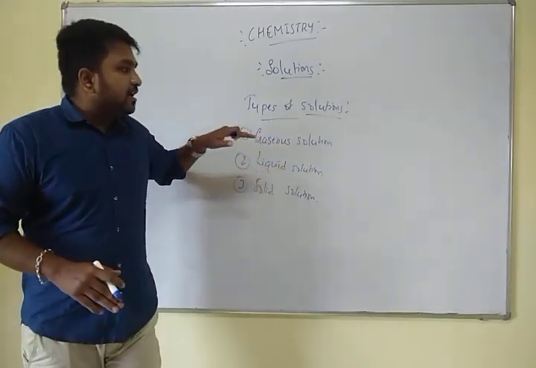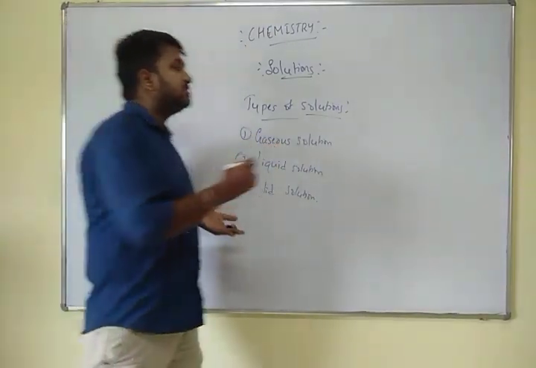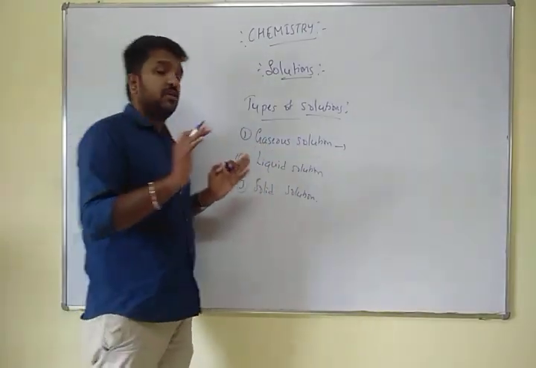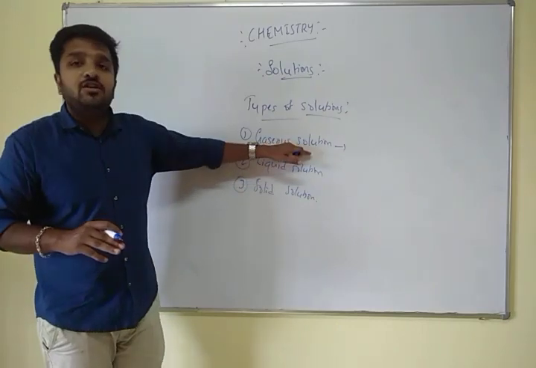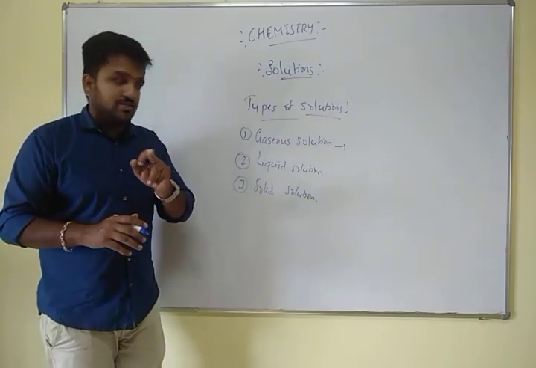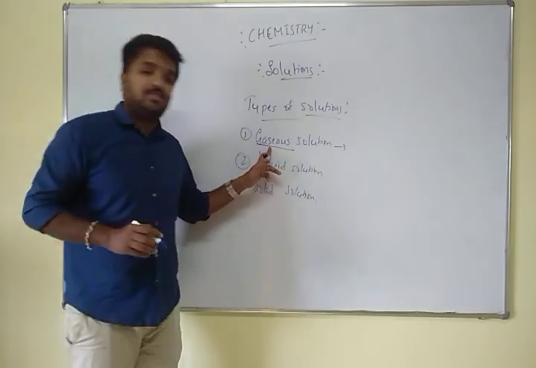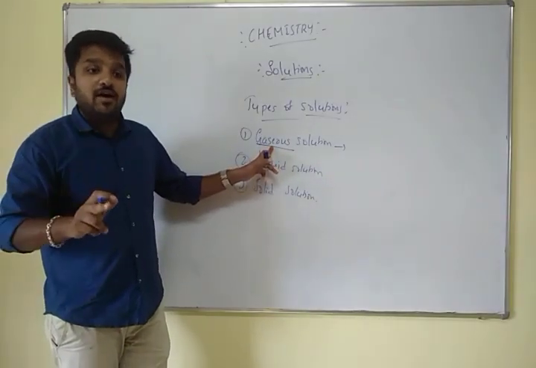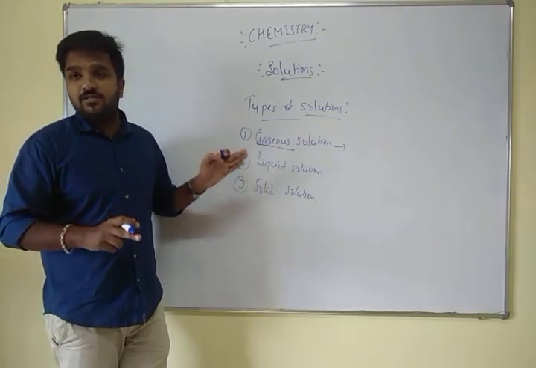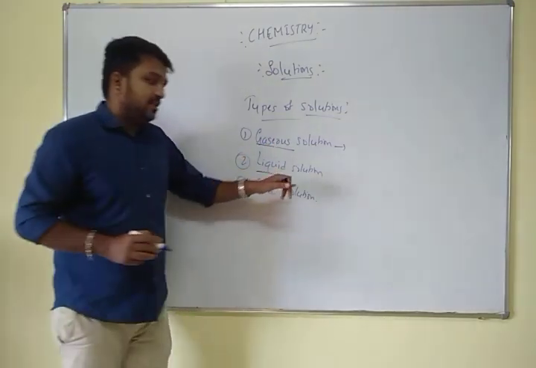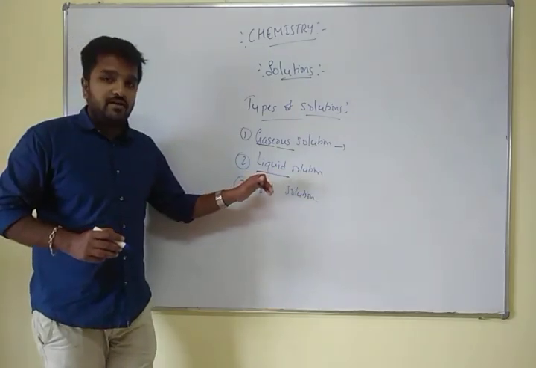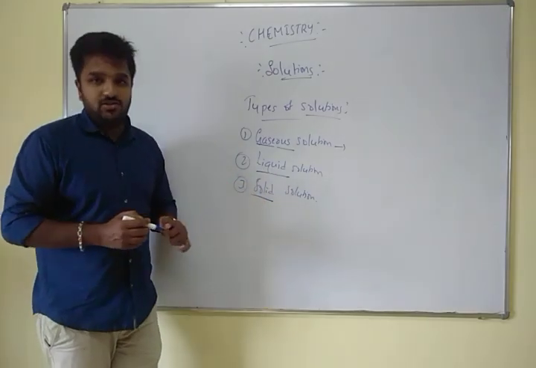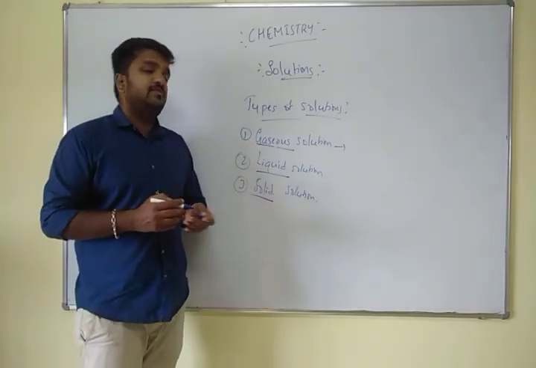So a gaseous solution should contain one solute and one solvent, since we are focusing only on binary solutions here. In this case, the solvent must be gaseous itself. The physical state of the solvent is the one which represents the physical state of the complete solution. In liquid solutions, the physical state of the solvent is liquid, and in the final one, the physical state of the solvent is solid. Here, let's have examples for these 3 things.